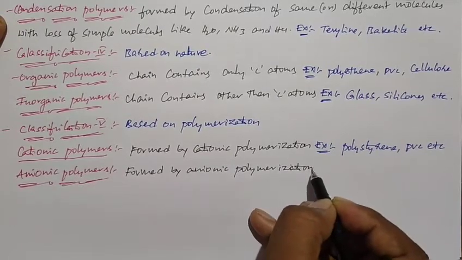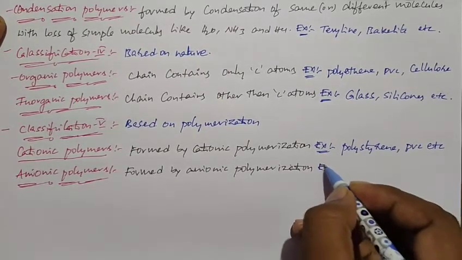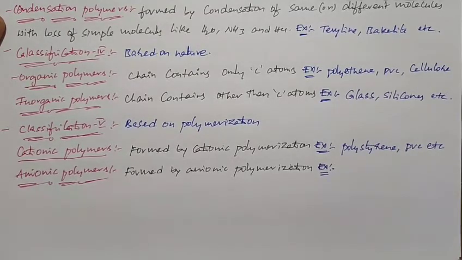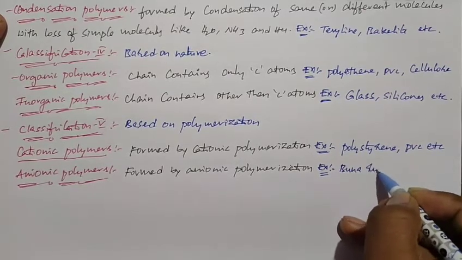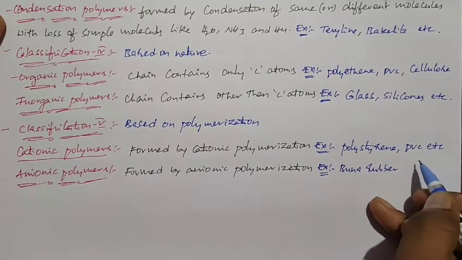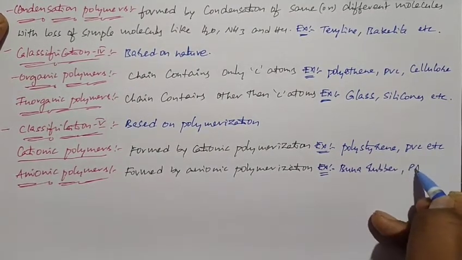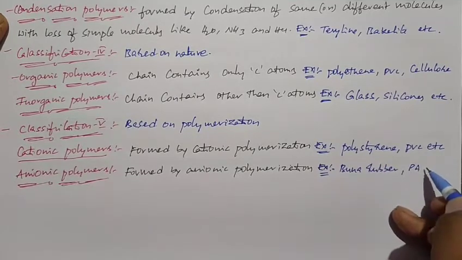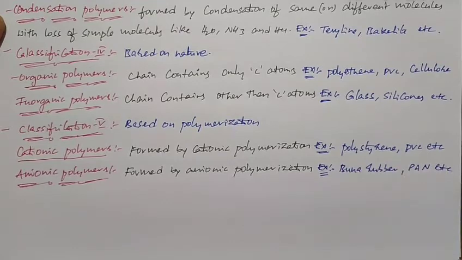Examples of anionic polymerization: polyisoprene, Buna rubber. Buna rubber is the best example for anionic polymerization, and you can take PAN also as an example, polyacrylonitrile.